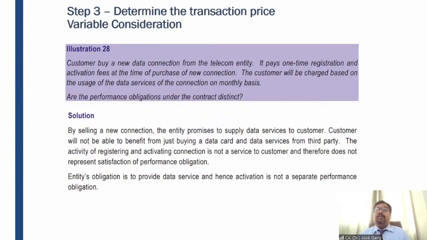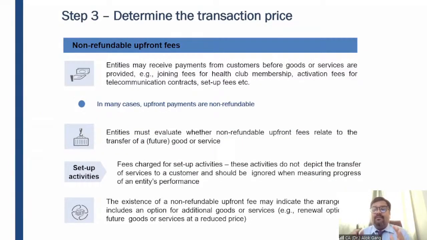So whether the entity will be able to recognize revenue for this 1000 rupees upfront, the answer is, in that case, you need to see whether this 1000 rupees is for a separate performance obligation. I mean to say, for this 1000 rupees, whether this entity will deliver any goods and services. In this particular case, when I am paying 1000 rupees membership fee to the yoga classes, the entity is not giving me any performance obligation at the time of receipt of the 1000 rupees joining fee. So it means this is not a separate performance obligation.